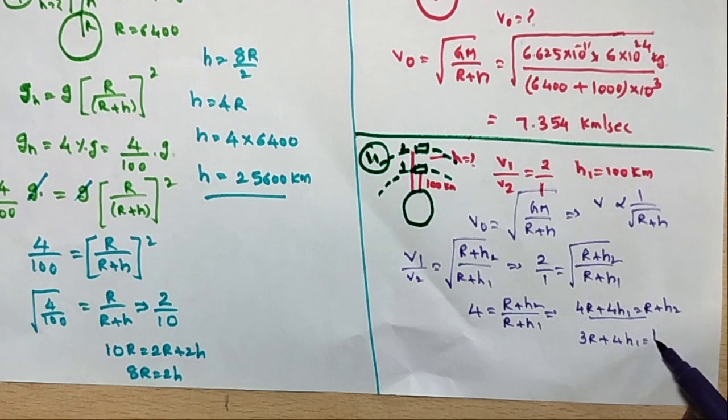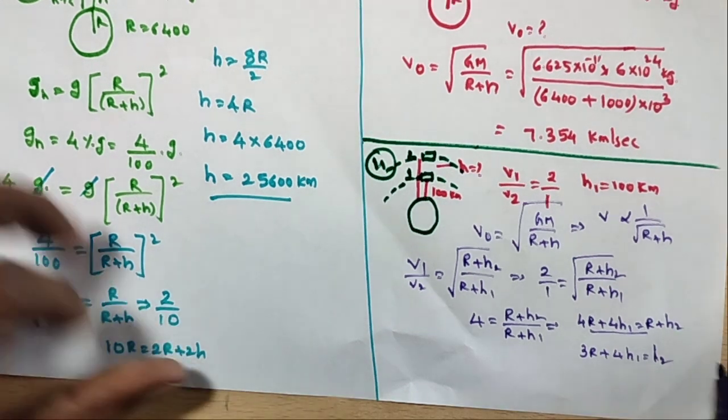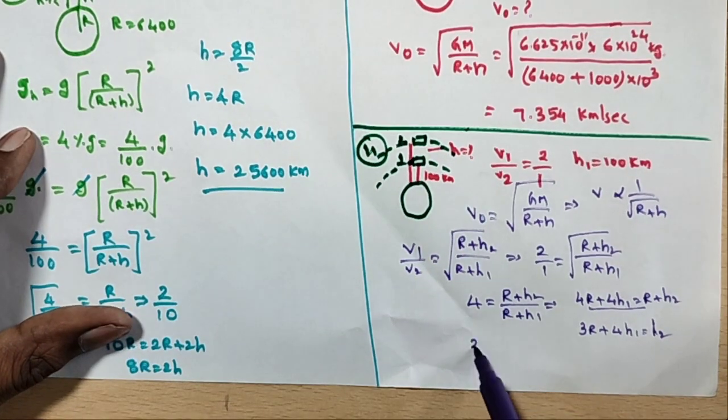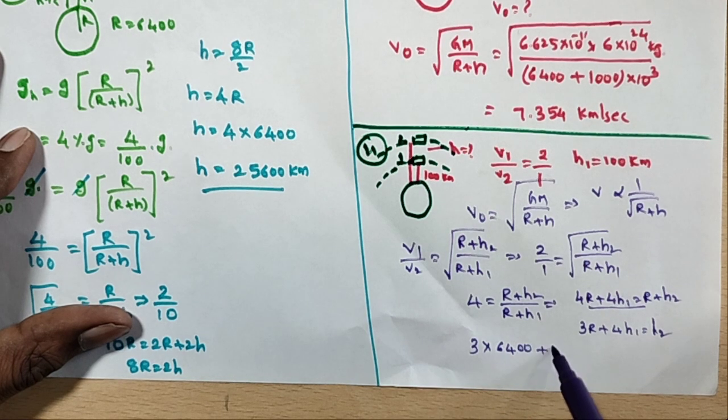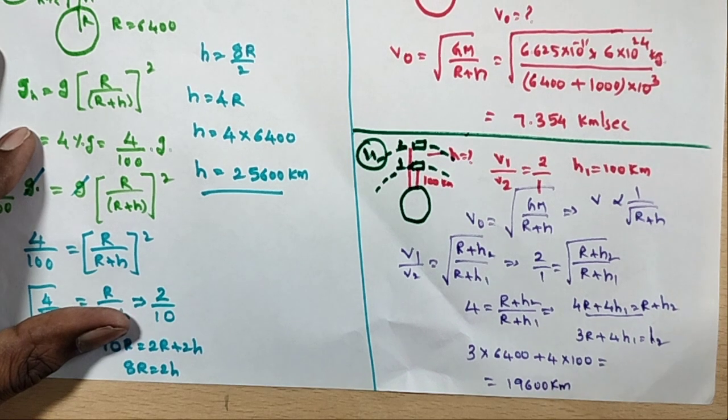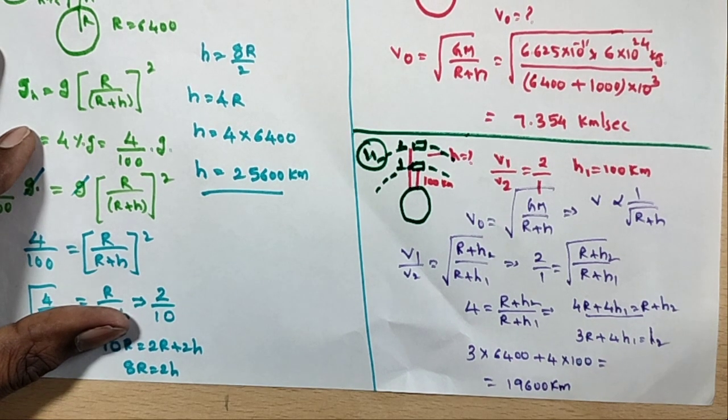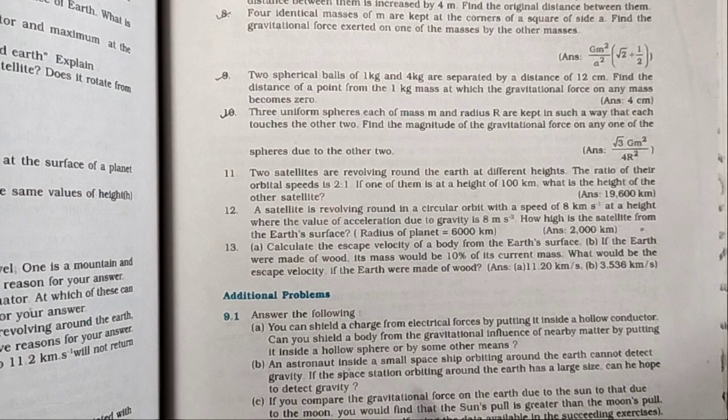So you can calculate: 3 into the r value 6400 plus 4 into the h1 value 100. Finally the answer is 19600 kilometers.